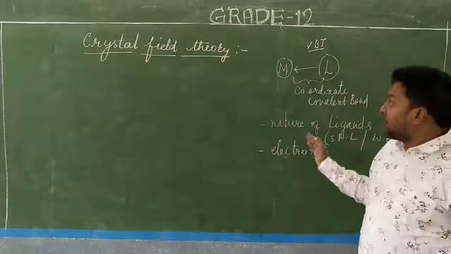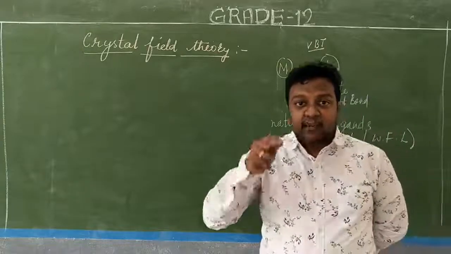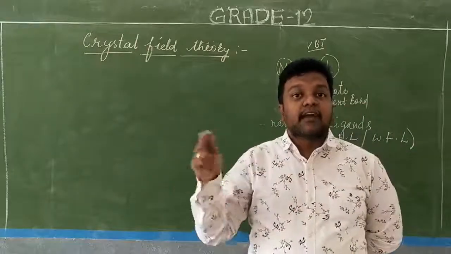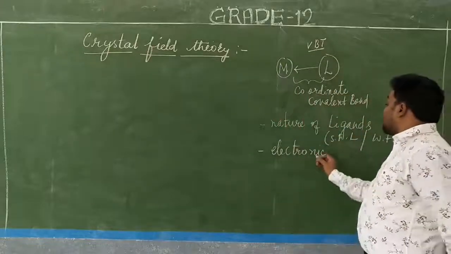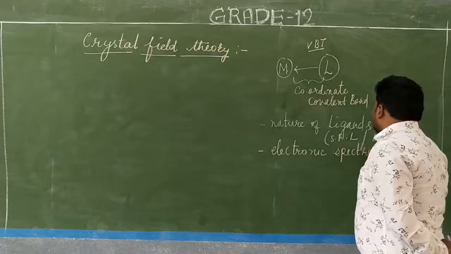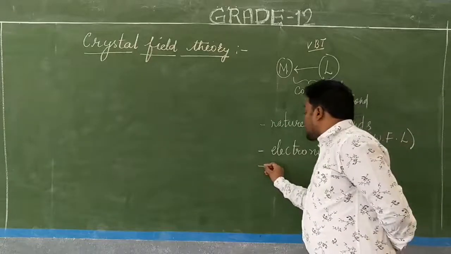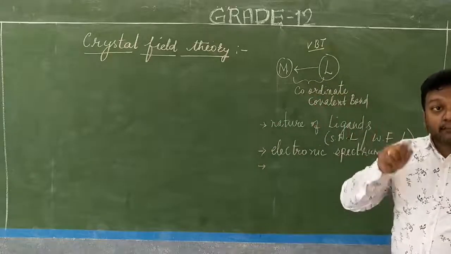Those things have not been explained in the valence bond theory. The valence bond theory failed to explain the nature of the central metal atom or ion in terms of electrons and in terms of orbitals also. That is called the electronic spectrum. Third, the valence bond theory failed to explain why some coordination compounds form high spin complexes and some form low spin complexes.